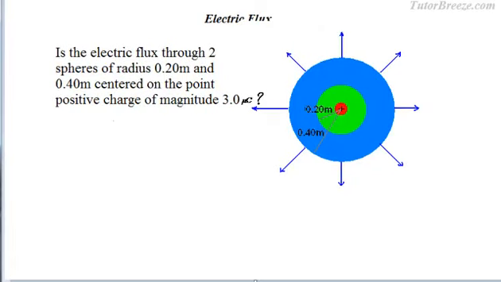Now I want you to answer this question on your own. Is the electric flux through the two spheres of radii 0.2 meter and 0.4 meter centered on a point positive charge of 3 microcoulomb, same or different?